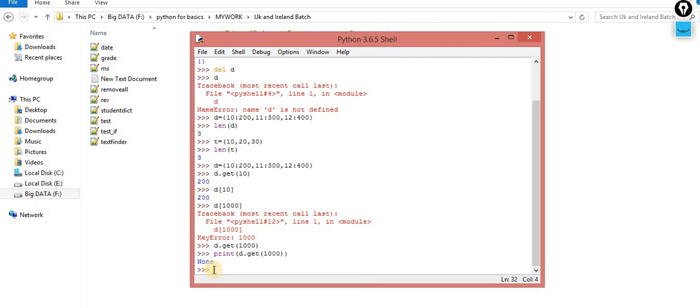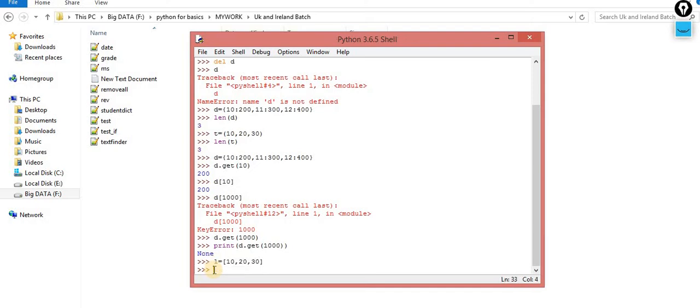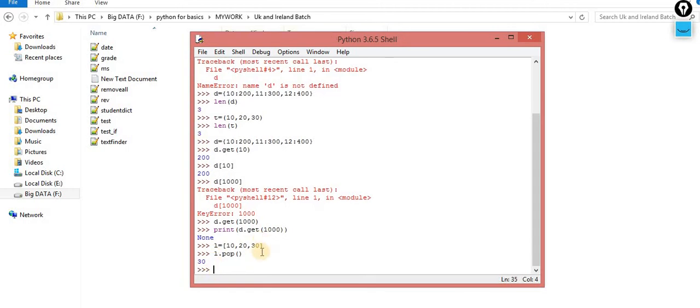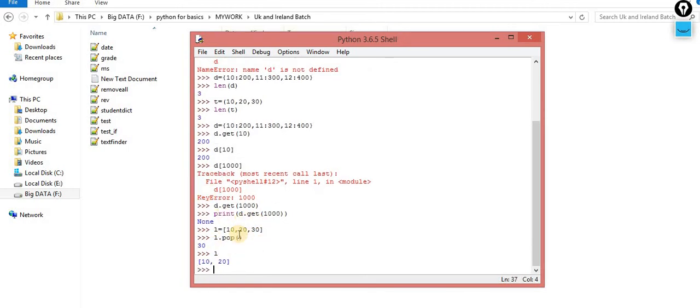The same thing is pop. Now pop, we know the meaning of pop, removing. In the case of list, let's suppose I use this pop, how it's implemented: 10, 20, 30. L dot pop. Now what do you get? You get the last item that is deleted from the list, in the case of list.